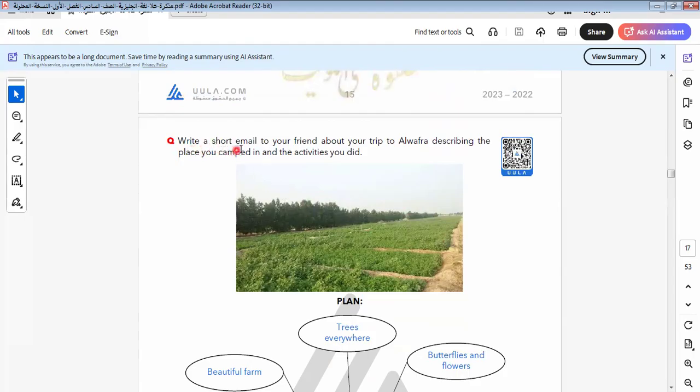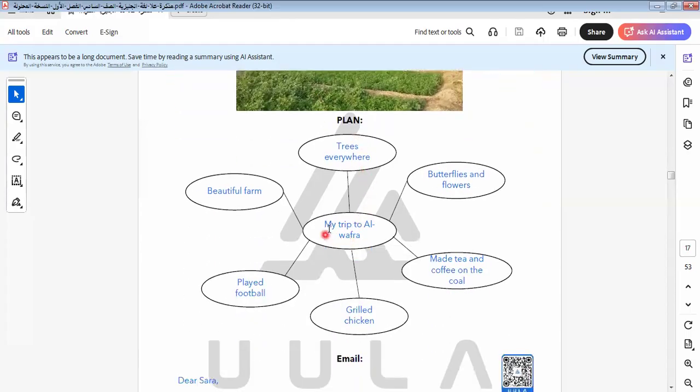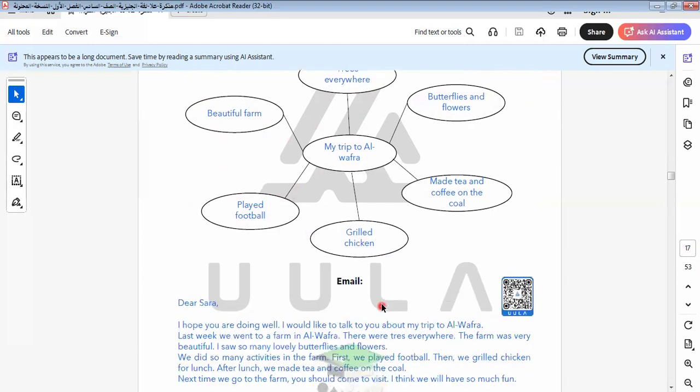Okay. Write a short email to your friend about a trip to Al Wafra, describing the place you camped in and the activities you did. Here we say about my trip to Al Wafra. Here we talk about trees everywhere, butterflies and flowers, beautiful farm, played football, grilled chicken.